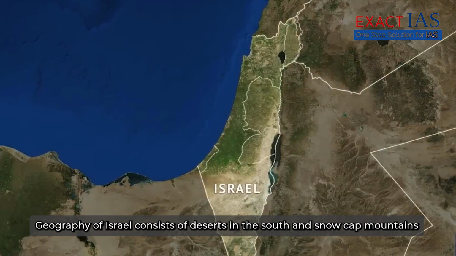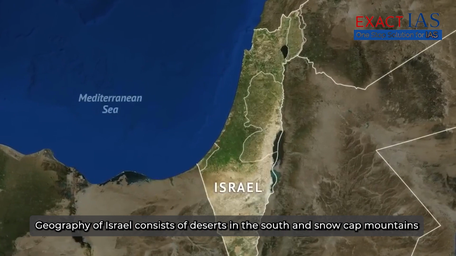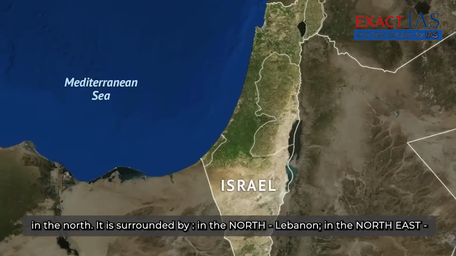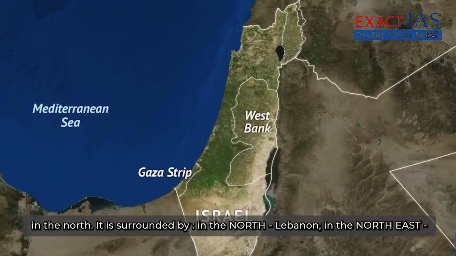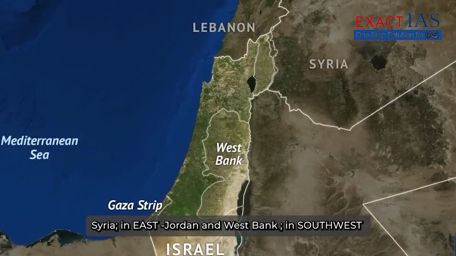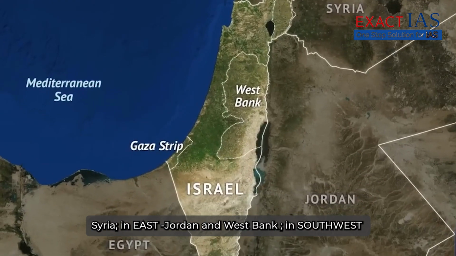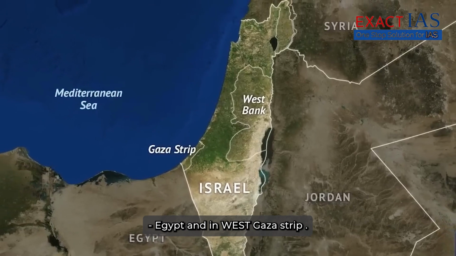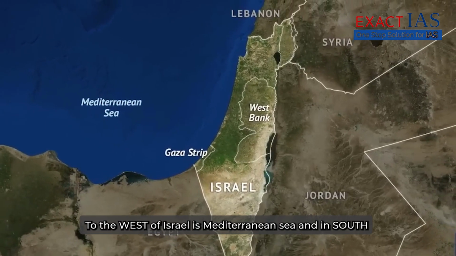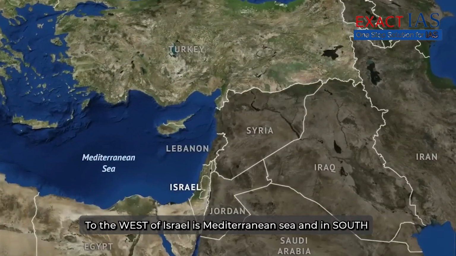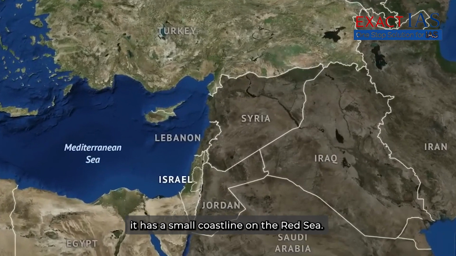Geography of Israel consists of deserts in the south and snow-capped mountains in the north. It is surrounded by, in the north, Lebanon, in the northeast, Syria, in the east, Jordan and West Bank, in the southwest, Egypt, and in the west, Gaza Strip. To the west of Israel is the Mediterranean Sea, and in the south, it has a small coastline on the Red Sea.